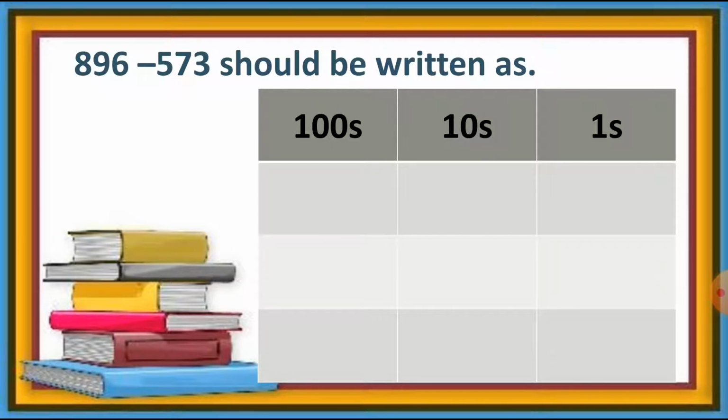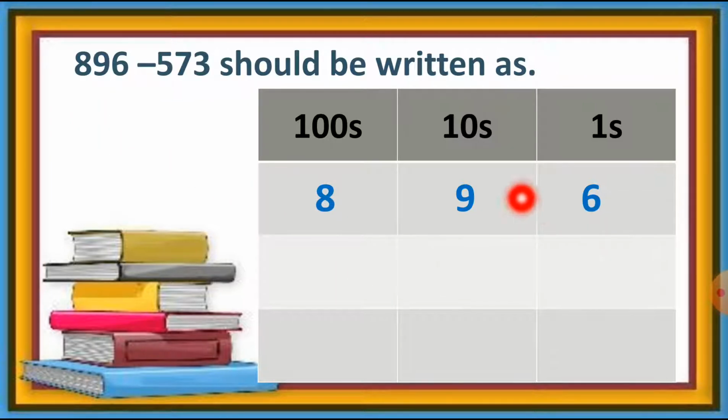Now let's see some more examples. 896 minus 573. Let's rearrange the numbers in the proper columns, and let's talk about 896 first. The 6 is at the ones place, so let's write this 6 at the ones column. Then the 9 is at the tens place, so we write 9 at the tens column. Then the 8 is at the hundreds place, so we write 8 at the hundreds column.